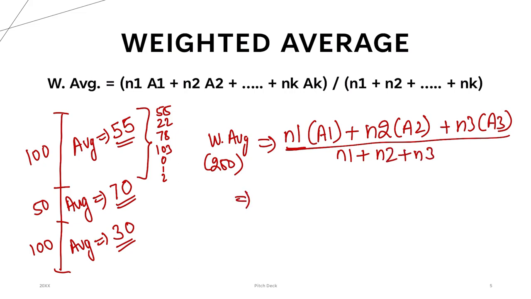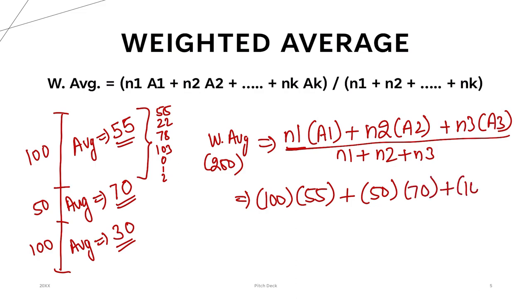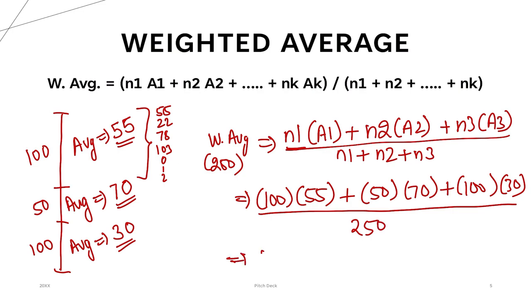Now, what is the number of matches in the first group? That is 100. The average of the first group is 55. Plus the number of matches in the second group, that is 50. What is the average? 70. Plus the number of matches in the third group, that is 100, and the average is 30, divided by 100 plus 50 plus 100, that is 250. I hope this is clear.